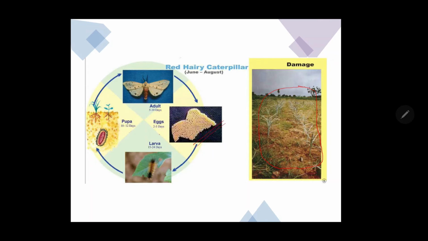This pest lays its eggs on large stones on the bunds or larger clods on the soil. It lays a single layered cluster of eggs which may contain about 1000 eggs, which may hatch within 2 to 3 days. The larval duration may last 15 to 24 days. It pupates inside the soil, and then after 10 to 12 days the adult emerges.